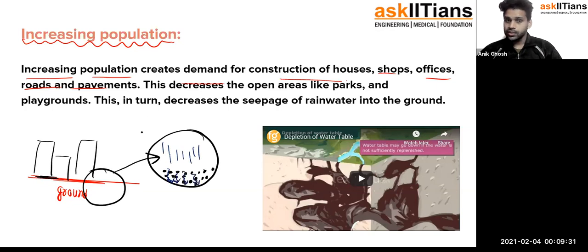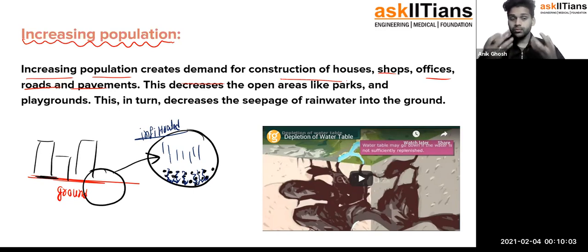Those holes through which the rainwater was getting infiltrated are no more, because you are putting cement over them. So there are no such pores inside our ground.